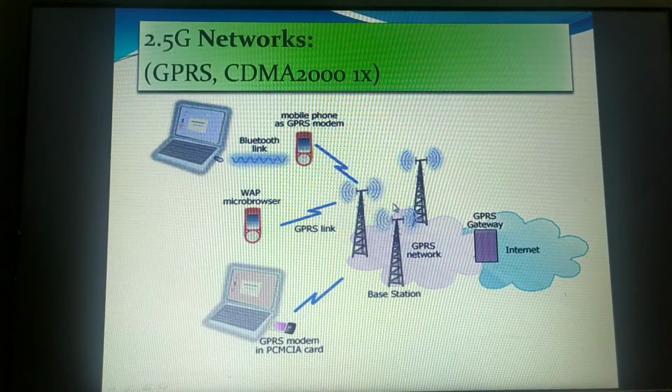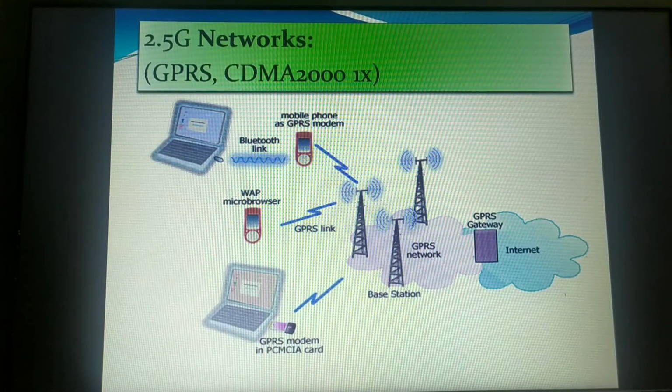Because of these GPRS networks, this 2.5 generation had come into existence with a higher data speed, almost 144 kilobits per second. Previously it was 2.4, next we came to 64. Then in second generation only they did a modification, and data rates were up to 144 kilobits per second. Here, the GPRS and the CDMA 2001X are the enhanced versions of the second generation networks, supporting around 144 kilobits per second data.